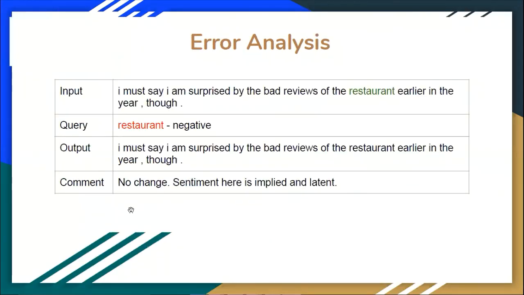Some errors that are produced by the model are discussed here. So here the input is, I must say I'm surprised by the bad reviews of the restaurant earlier in the year though. The query is turning the review of the restaurant to negative. Here the restaurant review is positive because the user is surprised by the bad reviews it gets. The output produced by the system is, I must say I'm surprised by the bad reviews of the restaurant earlier in the year though. Here there is no change in sentiment because the sentiment here is implied and latent and not explicitly expressed.